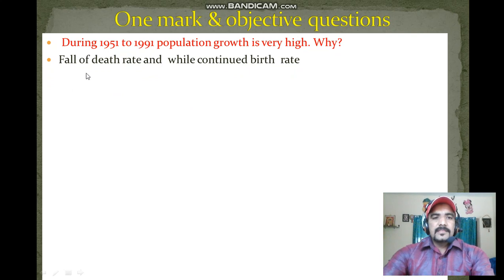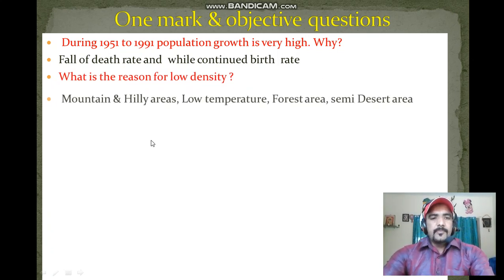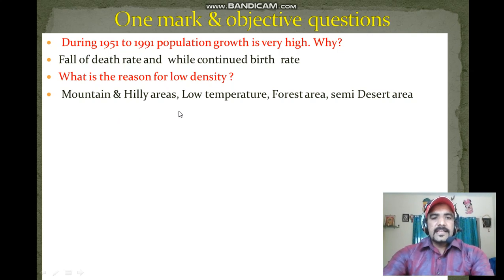Because of the fall in death rate while the birth rate continued. Next question, what is the reason for low density? Because of mountains and hilly areas, low temperature, forest areas and semi-desert areas.